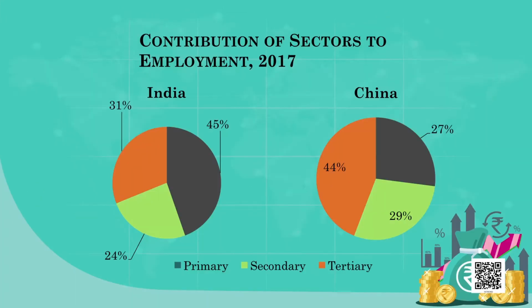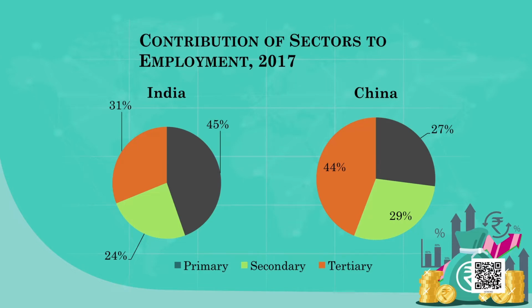Now what is the situation in India and China? I am comparing the India and China figures here because these are developing countries. You already know that according to the World Bank classification, India and China are part of the middle income countries.